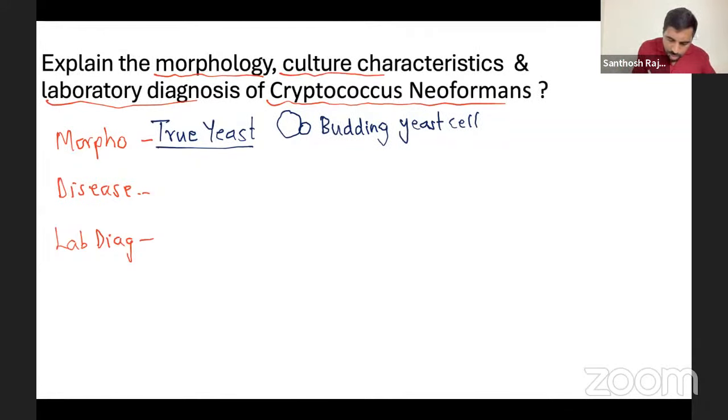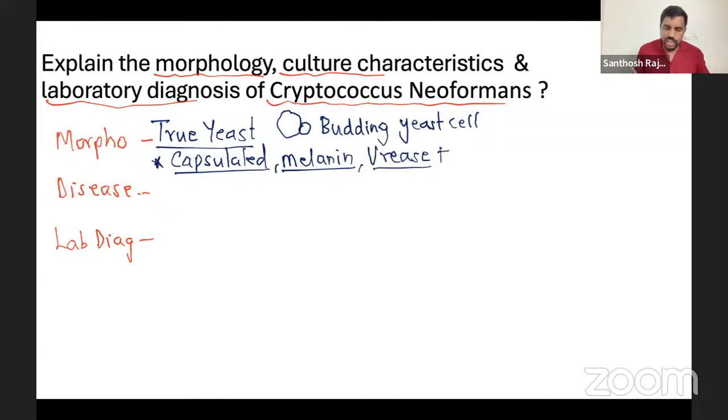One more thing, what else is important? It has a capsule. This is the only capsulated one; there are a few more, but for MBBS exams you only have to remember Cryptococcus. Though Histoplasma capsulatum is called capsulatum, there is no capsule. But in Cryptococcus, you have a capsule. Of course it also produces melanin pigment, and it is urease positive. These are the three important factors for extra scoring: capsulated, melanin, urease. NEET PG can ask you. That's it.